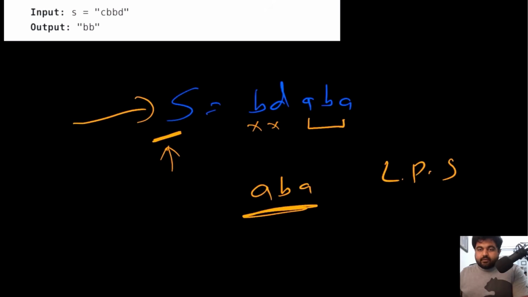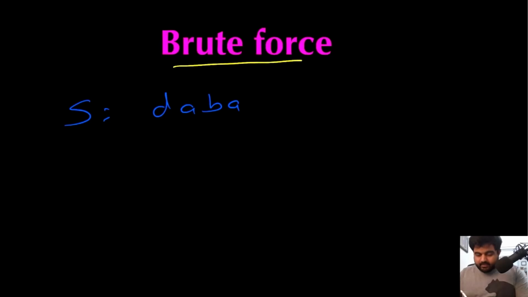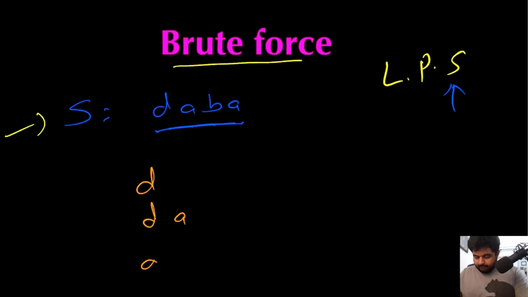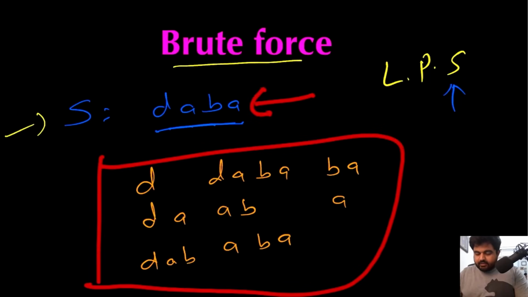Now let's see what the different approaches to solve this problem would be. In order to understand the brute force way, we'll have to identify what we need. We need the longest palindromic substring that is present inside this original given string S. So the aim is that we need to find a substring. So why don't we just use the brute force method and find every single possible substring that we can make out of this given example S. We can make a bunch of different substrings. Let me just draw some substrings over here. These are some of the substrings that we are able to generate from this original given string S.